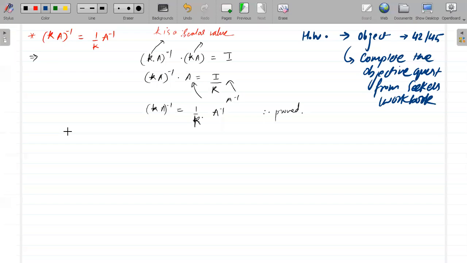We can use (AB) inverse also, we can use that. Muthu Kumar is saying that, sir, we can write K into A inverse as A inverse into K inverse. So this will be A inverse into K inverse, which is nothing but 1 by K, so this is A inverse by K. Yes, this is also correct.